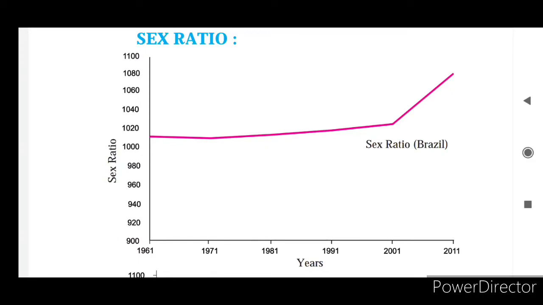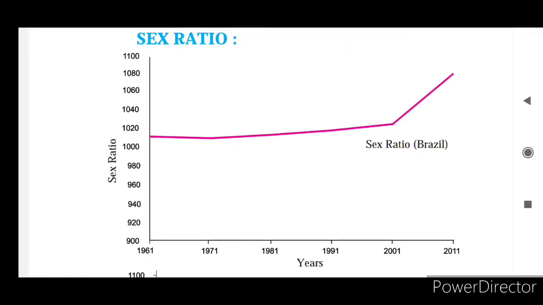The pink line shows the sex ratio of Brazil. It will be 1010, because it is the middle of the line between 1000 and 1020. So here we can say in 1961 there are 1010 females for 1000 males.